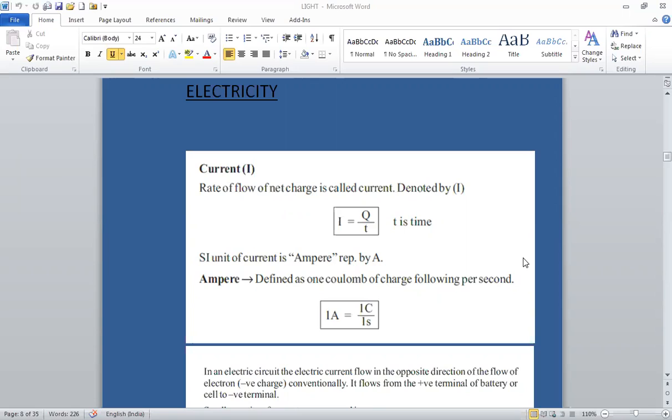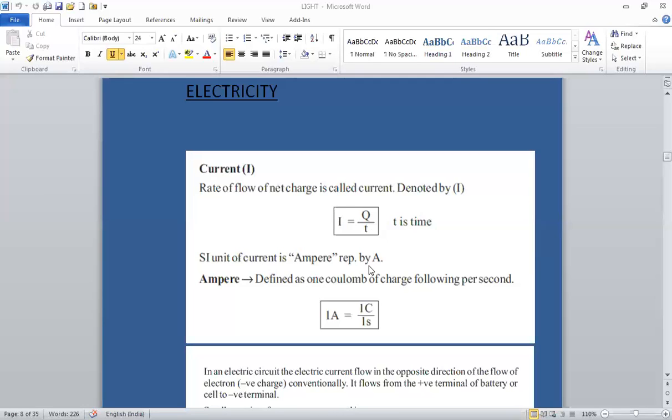It is denoted by I. I is equal to Q by T, where Q is the charge and T is the time. The SI unit of current is ampere and is represented by A.